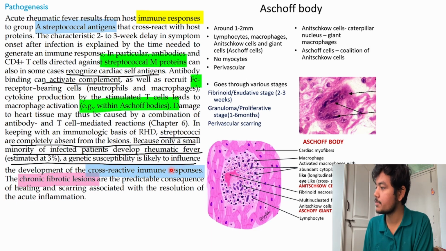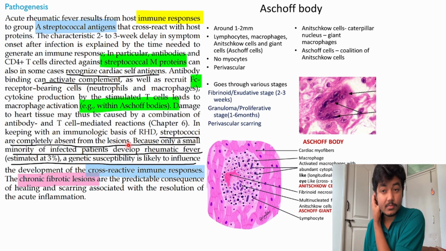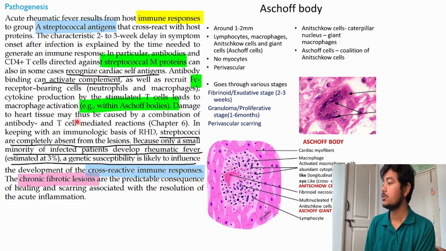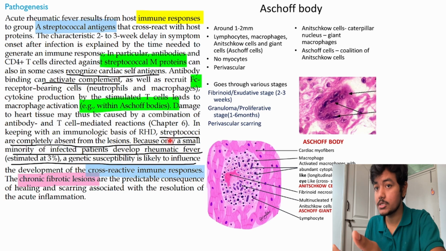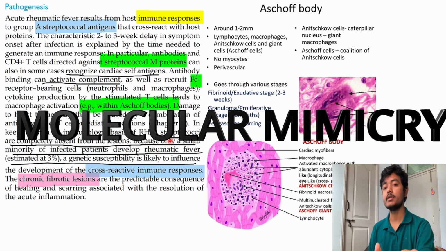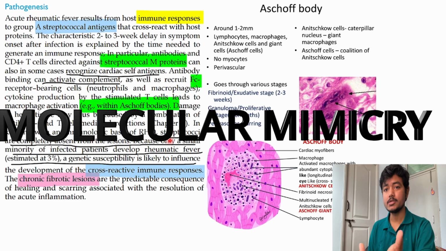A genetic susceptibility is likely to influence the development of the cross-reactive immune response. And the whole thing that I have explained, the immunological basis of this disease, is called molecular mimicry. The word is self-explanatory.